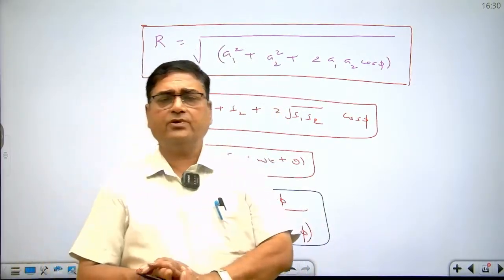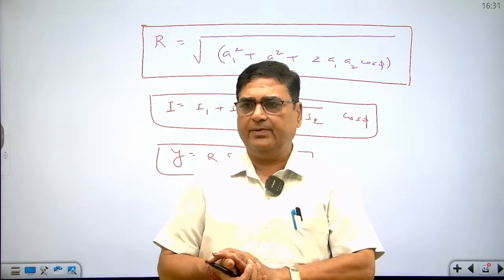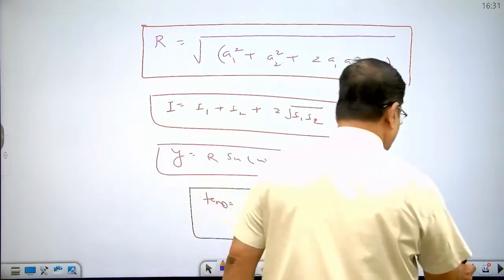So there are two types of interference. First, you should know what is the relation between phase difference, path difference, and time difference. This is also a very important thing.